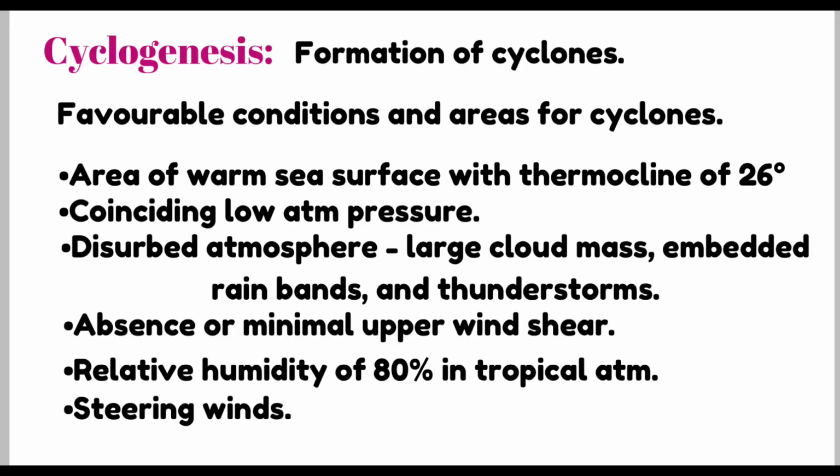Cyclogenesis. Cyclogenesis refers to the formation of cyclones. In general, tropical cyclogenesis requires an area of warm sea surface water with a thermocline of 26 degrees Celsius or higher, coinciding low atmospheric pressure, a disturbed atmosphere with large cloud mass, embedded rain bands and thunderstorms, absence or minimal upper wind shear, steering winds generally from the east, and relative humidity of 80% in the tropical atmosphere.